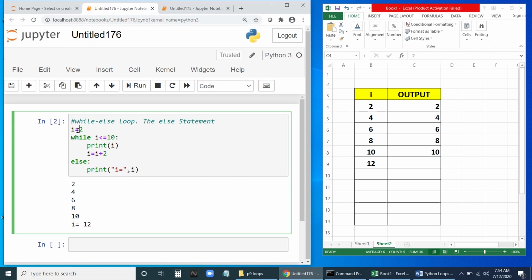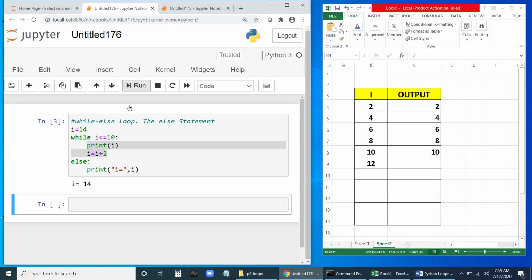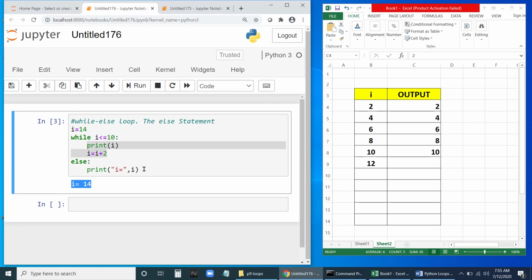Okay, now if we give 14 here, let us say in the beginning itself we will give 14. We know that the condition is false. 14 less than 10, no, it is greater than 10. And it is not equal to 10 also. So it's not going to execute these two statements because the condition is false. So it will come to the else part. It will print I equal to the value of I. So you can see I equal to 14. The else part has been executed.